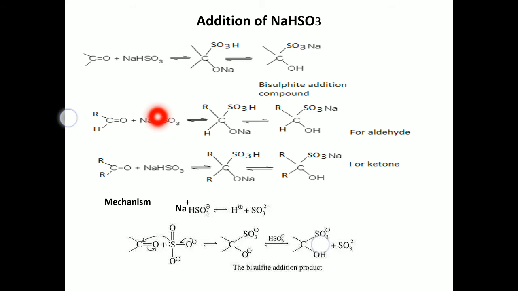In the next step, another molecule of bisulfite reacts like this. The hydrogen of bisulfite, present as H plus, reacts with the O minus, and SO3 minus reacts with sodium. So this is the mechanism of the addition of sodium bisulfite. It is an example of the nucleophilic addition reaction.